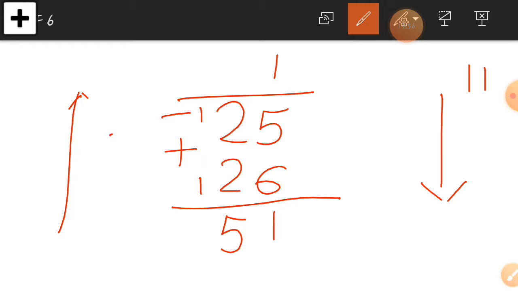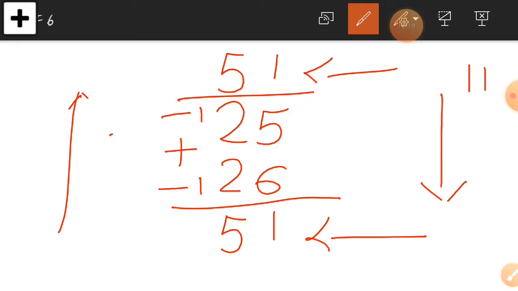Now here 2 plus 2 is equal to 4, and we add number 5 into it. So our answer in the tens column is 5. We add the carry forwarded number into it. So we get the answer 5 in the tens column. So you can see we get the same number on both sides. So this is our right answer.